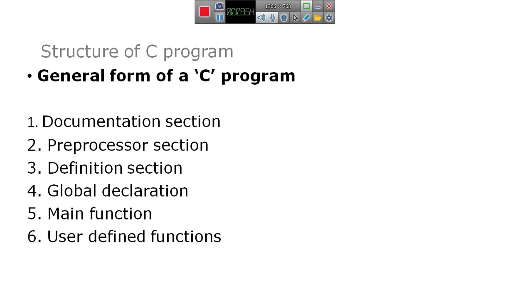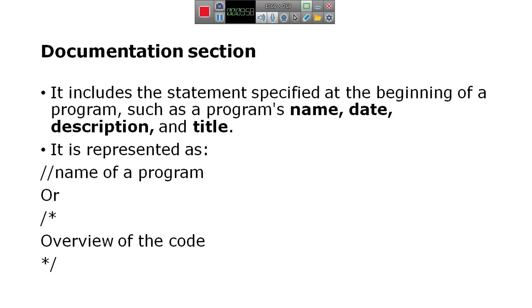So the first section is the documentation section. It includes the statements specified at the beginning of a program. The documentation section is written at the top of the program, and it is used to write the name of a program. For example, if you are writing a program to add numbers, the title of the program is adding of two numbers.